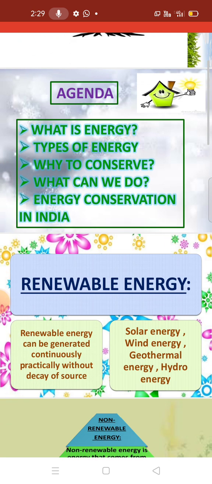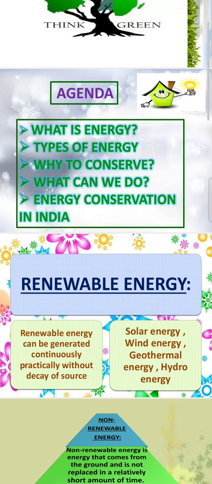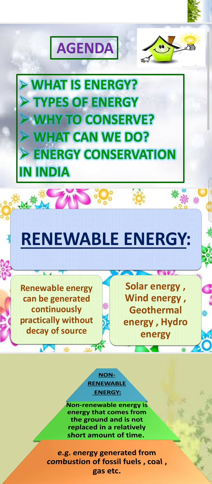So first, renewable energy. Renewable energy can be generated continuously, practically without decay of source. For example, solar energy, wind energy, geothermal energy, and hydro energy. These are examples of renewable energy sources.